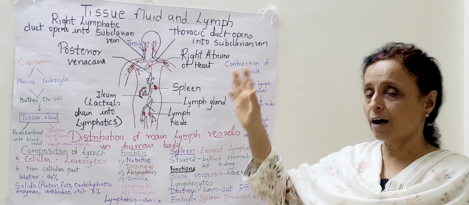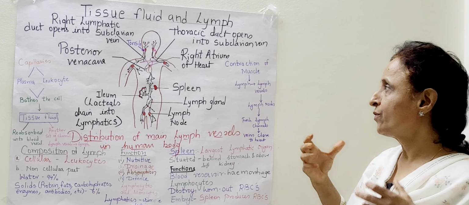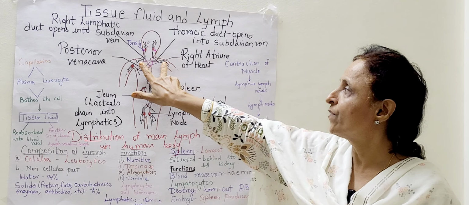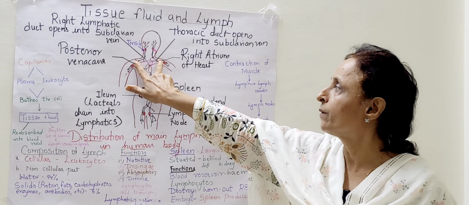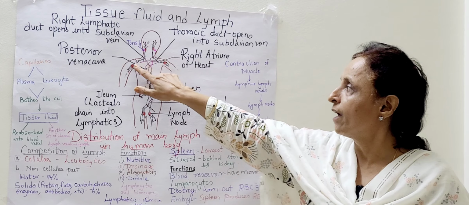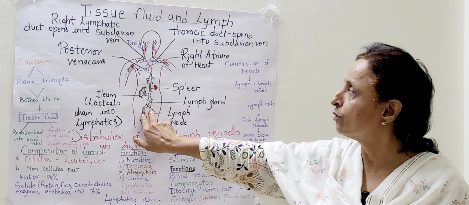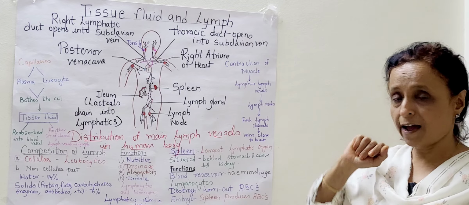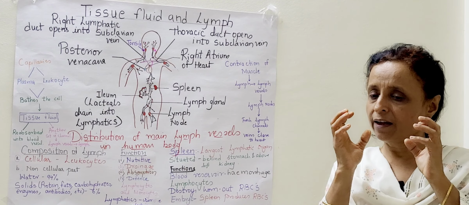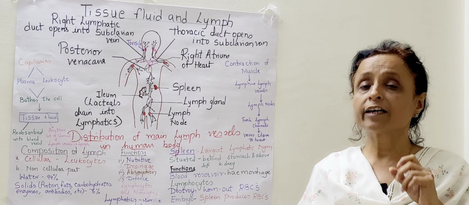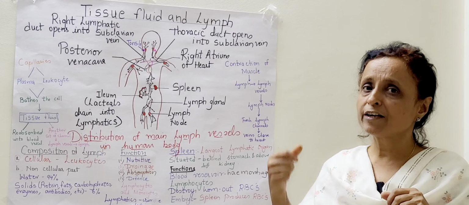Now, there are lymph nodes and lymph glands at various regions. Here you can see in the axil of the arm, you can see these lymph glands. Here in the axil of the limb. Then here in the groins also you can see these glands. Actually these glands help to protect our body with their leukocytes, lymphocytes, monocytes.